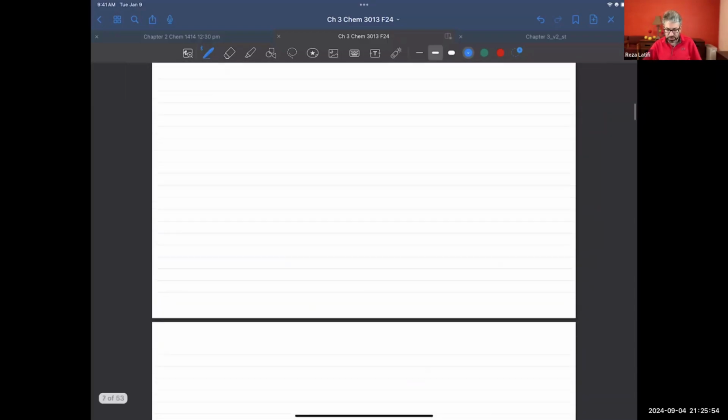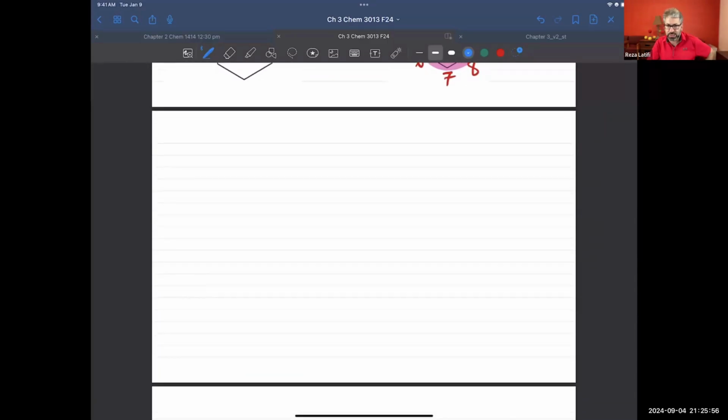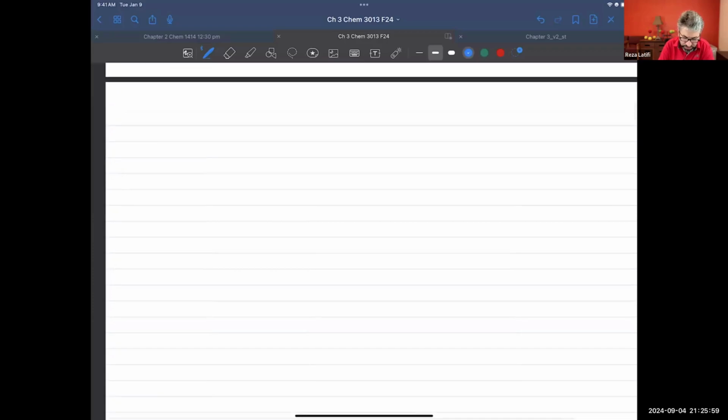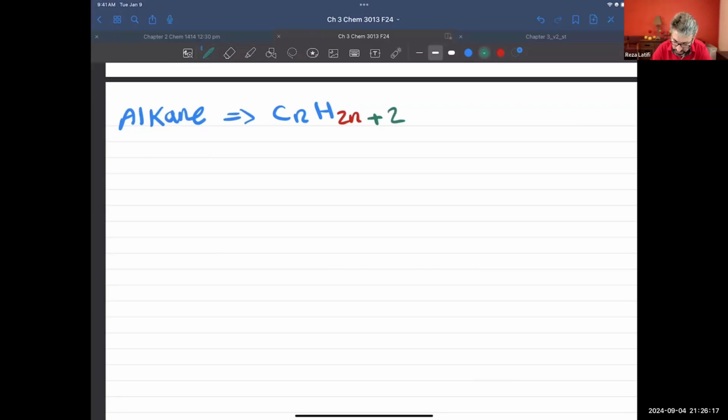Next, we're going to be talking about alkanes. So let's write this one. We will be dealing with alkanes, and the formula for alkanes is CnH2n+2. So you're going to use this only for hydrogen. Okay, let's give it a try.